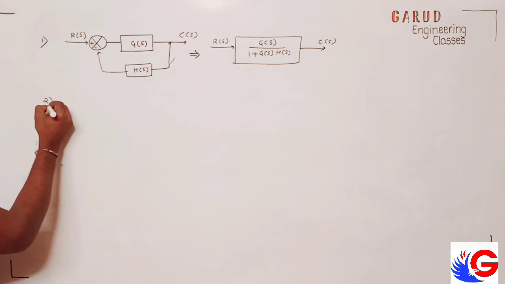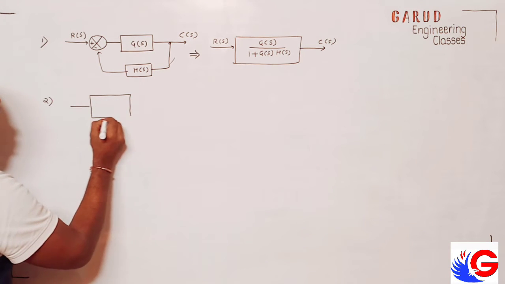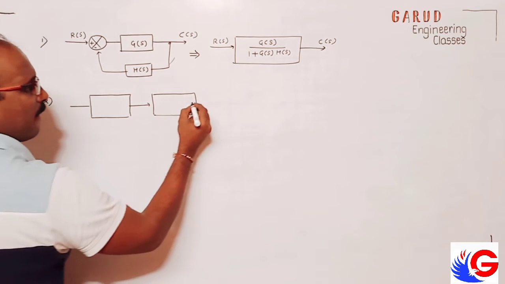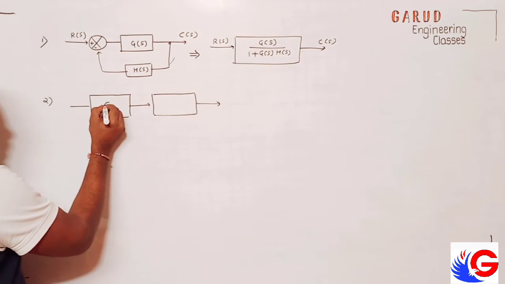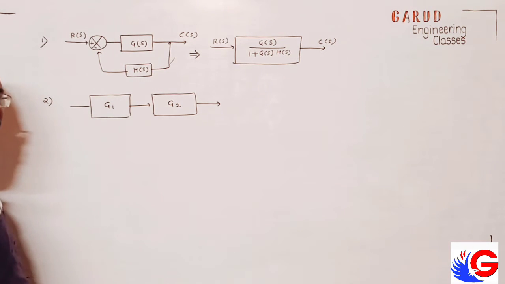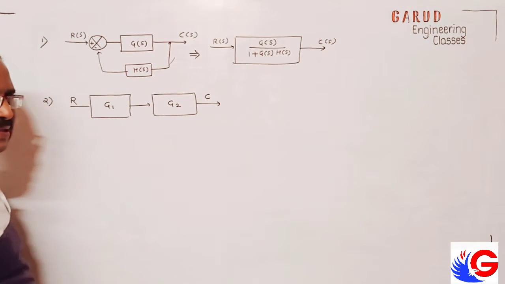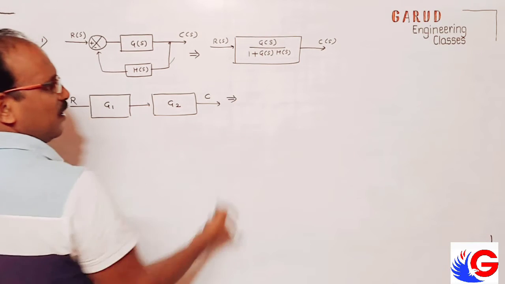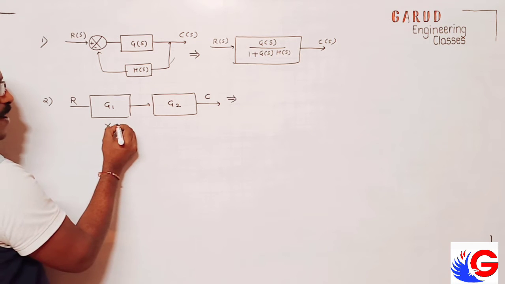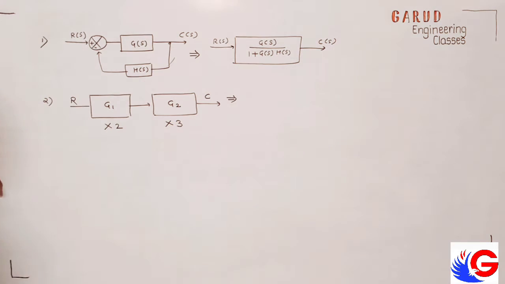Okay. Rule number 2. What if there are 2 blocks or more blocks in series? Like this. I say gain 1, gain 2. I don't write S every time, but it is S. Here I say R of S and C of S. Now simply, if I consider this as gain, this is multiplied by 2, and here this is multiplied by 3.